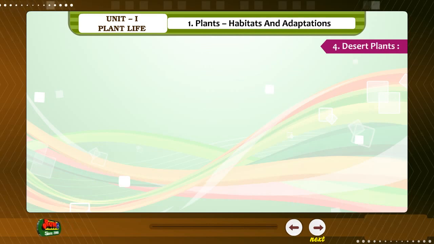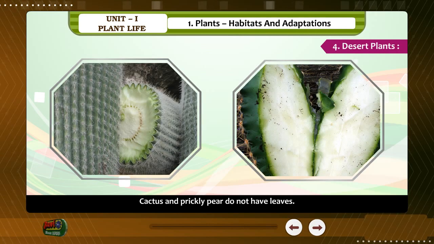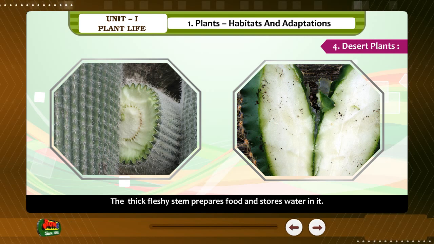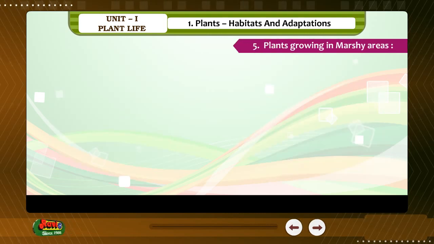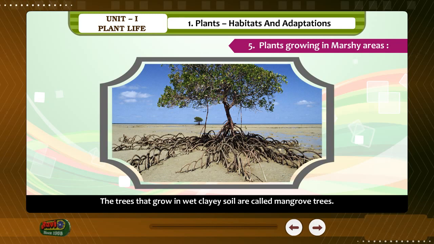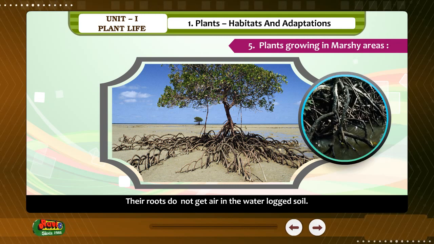Four. Desert plants. Cactus and prickly pear do not have leaves, but they are reduced into spines. Their thick fleshy stem prepares food and stores water in it. Five. Plants growing in marshy areas. The trees that grow in wet clay soil are called mangrove trees. Their roots do not get air in the waterlogged soil, so the roots grow above the ground.